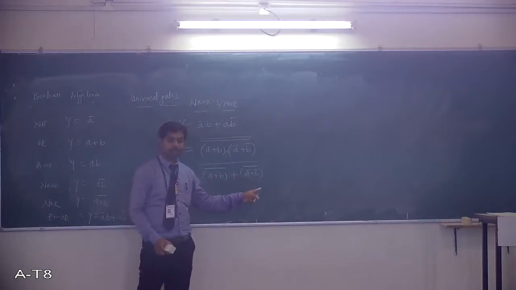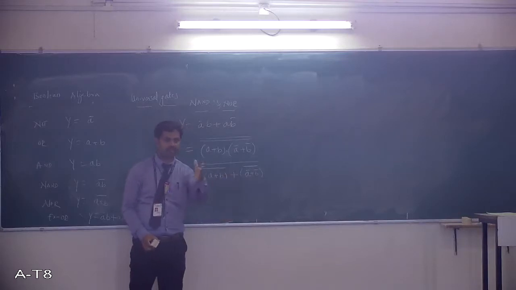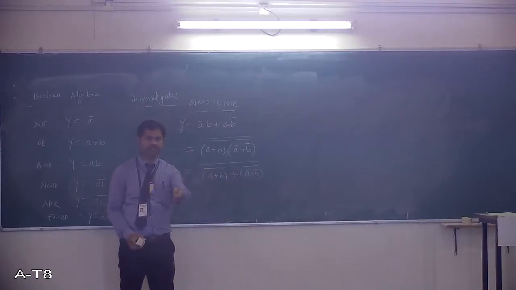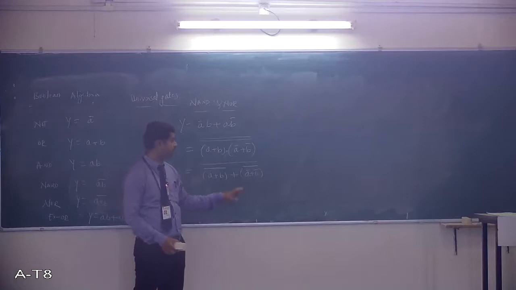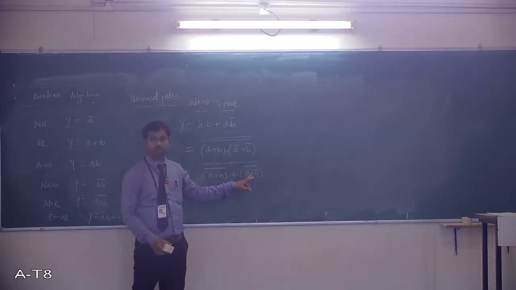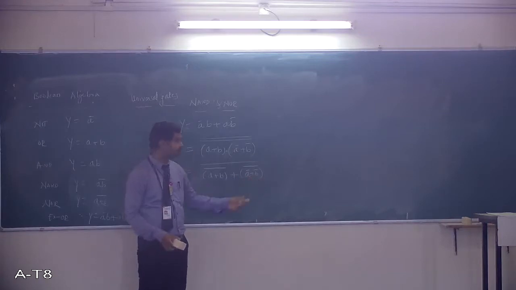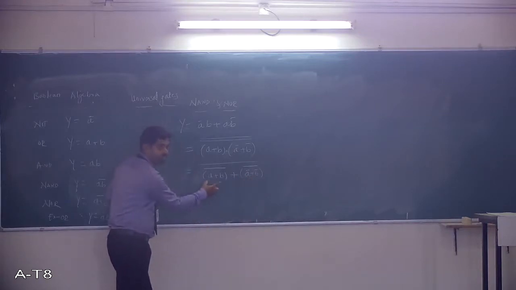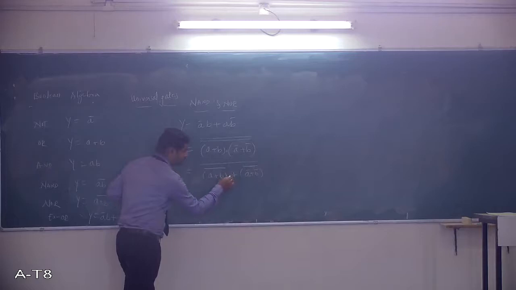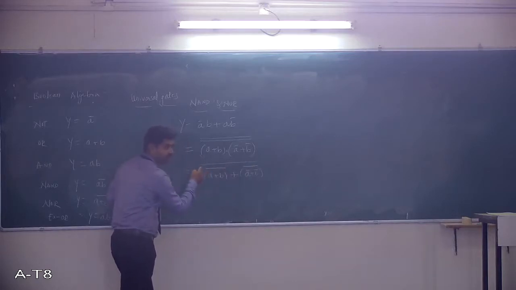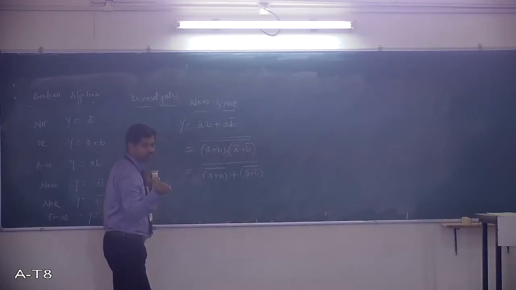Again, A bar plus B bar. A bar and B bar are the two inputs. You can make A into A bar with the help of a single NOR gate. A bar, B bar, logically OR and complement. One more NOR. 3 gates are required here. 1 gate is required here. 4. Next, logically OR and complement. OR and a complement, so it is one more gate. Again 5 gates are required.